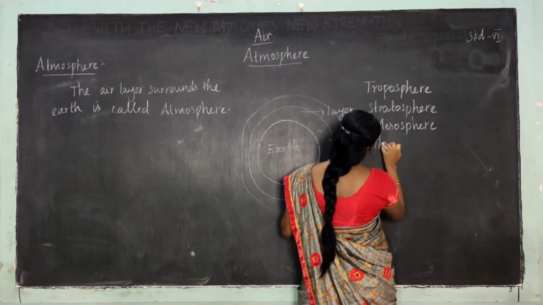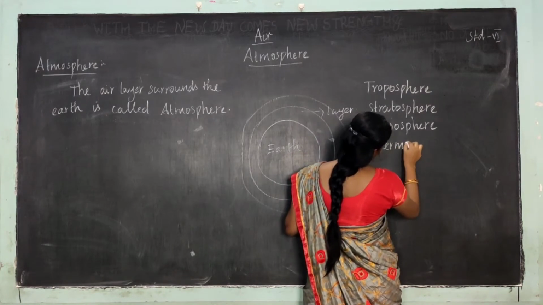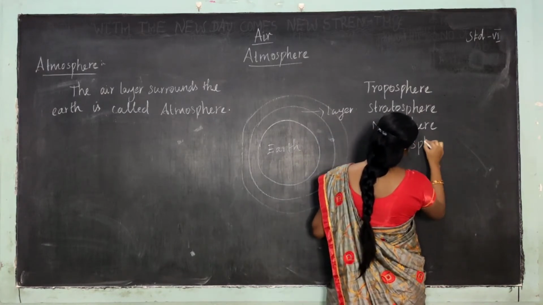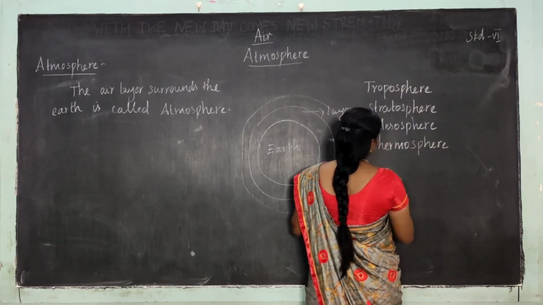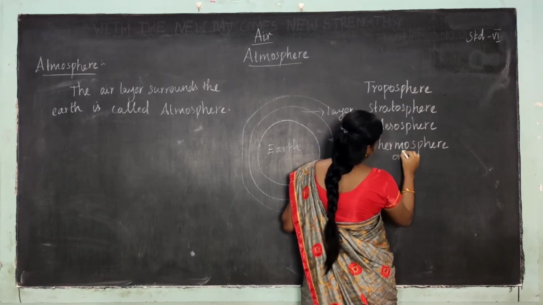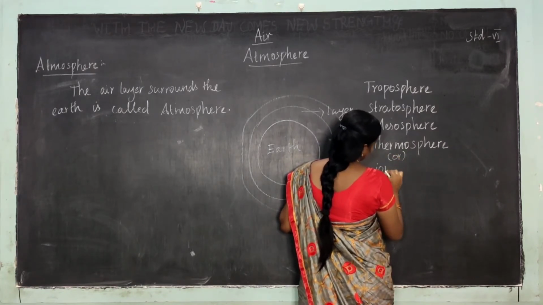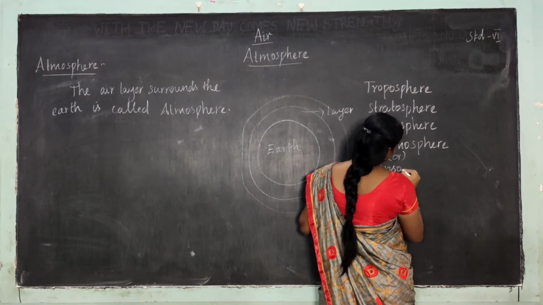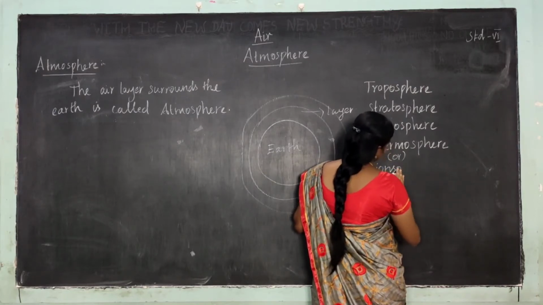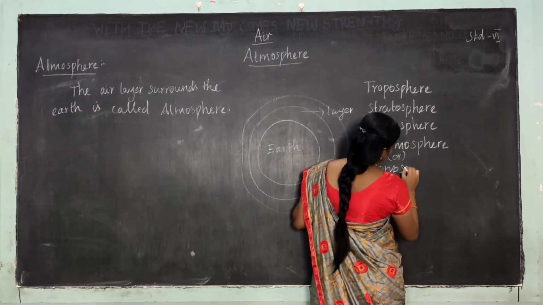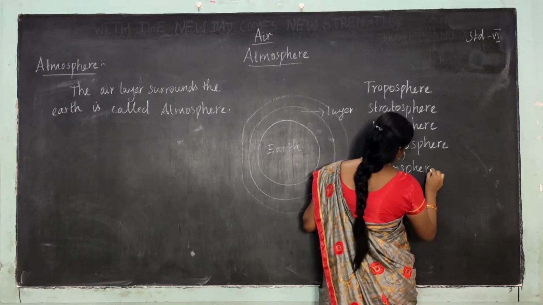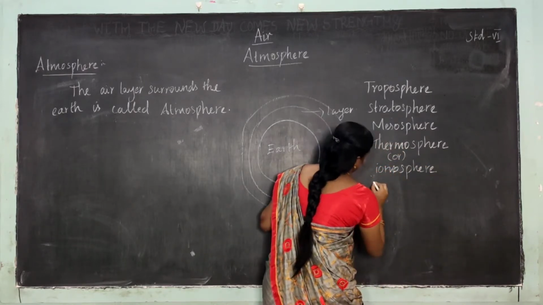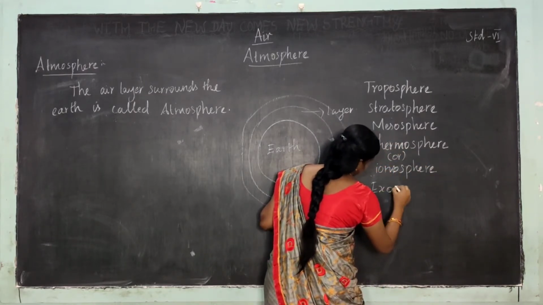Fourth layer is thermosphere, and it can also be called ionosphere. And fifth layer is exosphere.